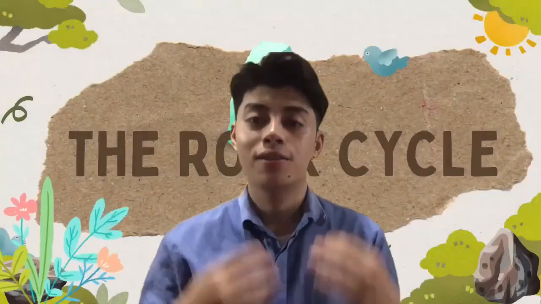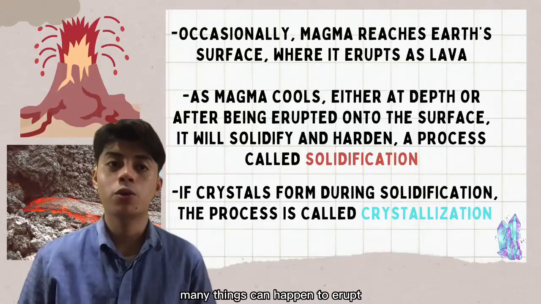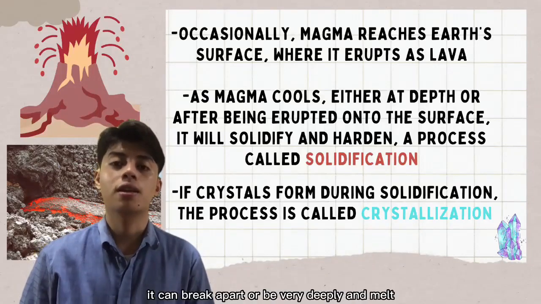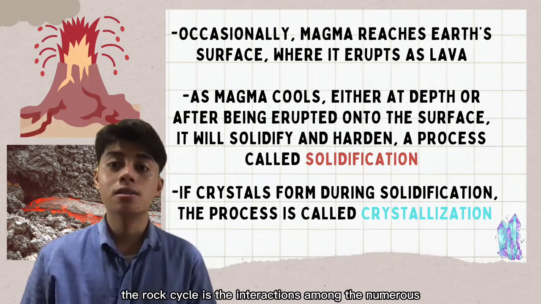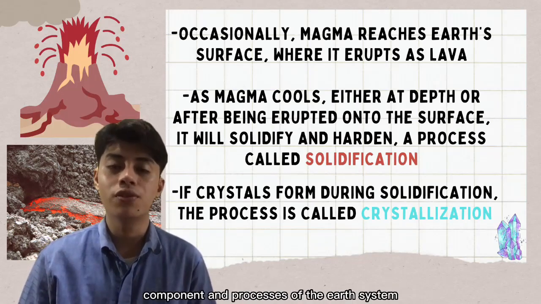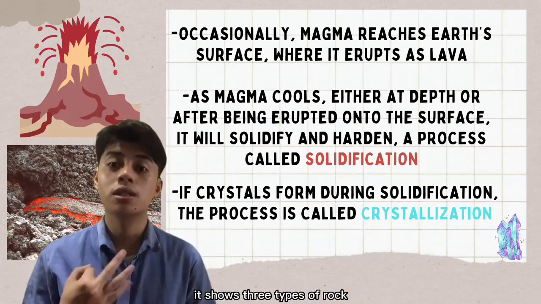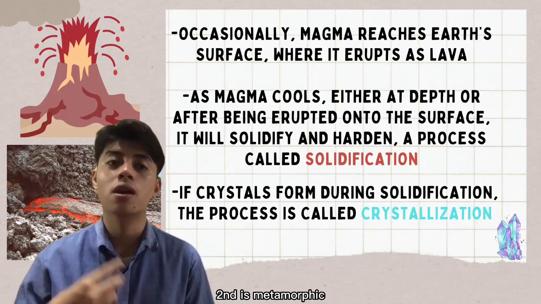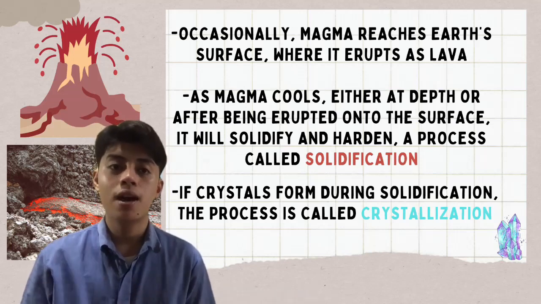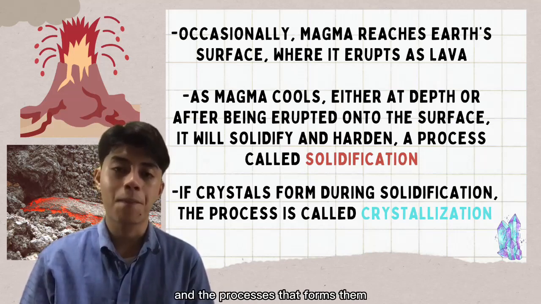The rock cycle. Many things can happen to a rock after it forms. It can break apart or be buried deeply and melt. The rock cycle is the interactions among the numerous components and processes of the Earth system. It shows three types of rock. First is igneous, second is metamorphic, and third is sedimentary, and the processes that form them.